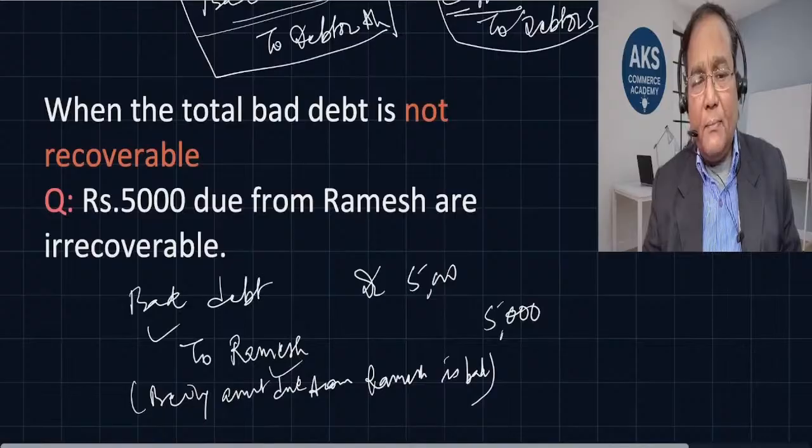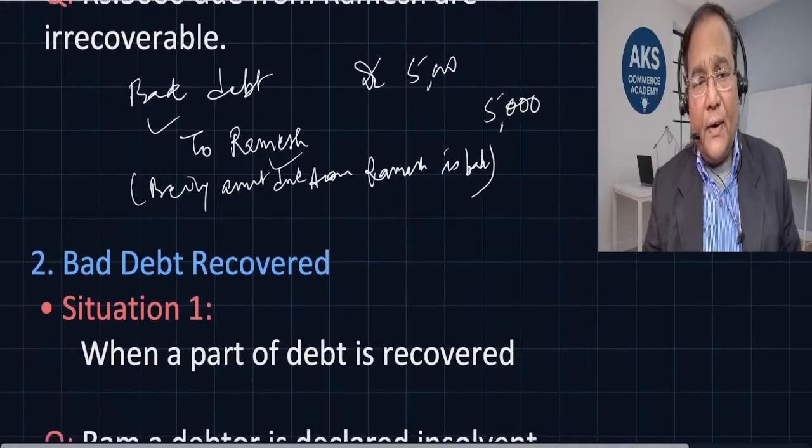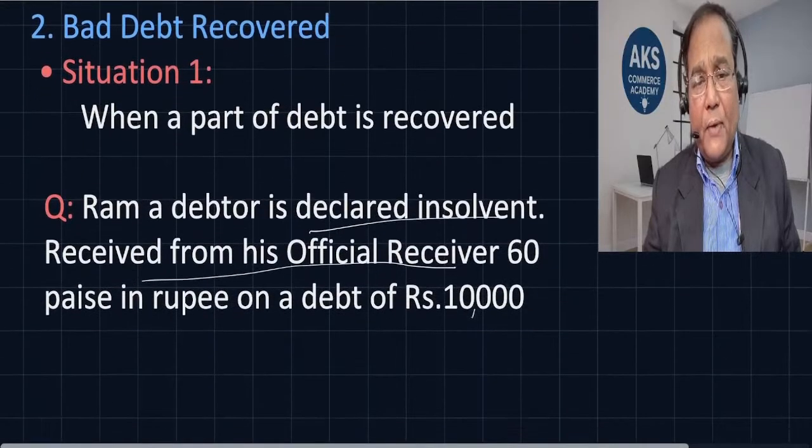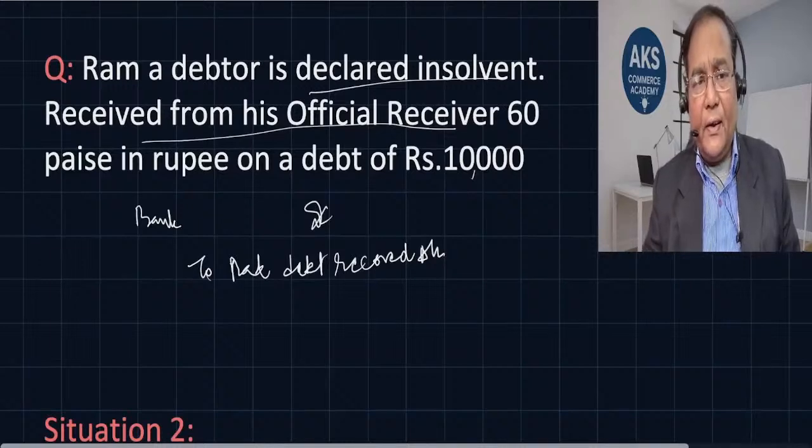So when we have treated it, what is the entry that we have passed? We have treated him as bad, right? So bad debt debit to Ramesh. Now we are recovering 6,000 rupees from him. So the entry is cash account debit or bank debit to bad debt recovered account. Ram's account is now not existing in our books. Why? Because we have already cancelled it, considering the due from him is bad. Now the new entry which is to be passed when an amount earlier treated as bad is now recovered: we have recovered, so bank account debit to bad debt recovered.